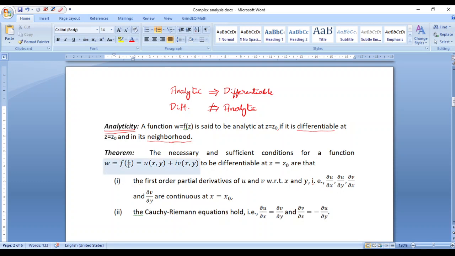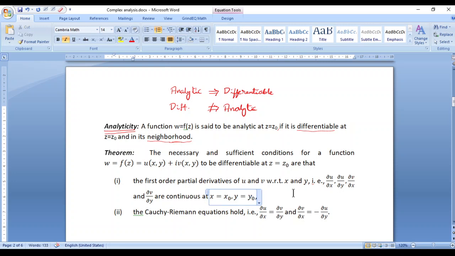Suppose we are able to write f of z as u plus iv, where u and v are functions of x and y. Then the first condition is that the first order partial derivatives of u and v are continuous at x equals x naught, y equals y naught, right? And what do you mean by this? First order partial derivatives being continuous at x equals x naught and y equals y naught. As you know, u and v are functions of x and y, and they are going to be real functions of x and y.